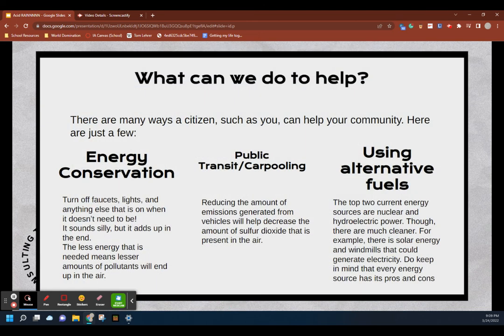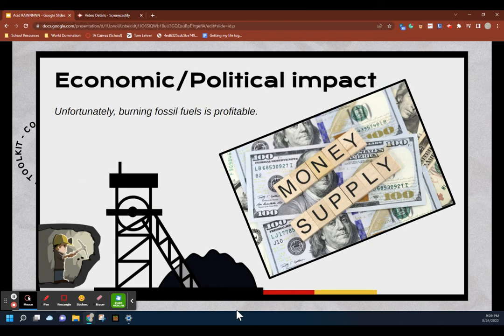Some things we can do to help reduce the amount of sulfur emissions is to conserve energy, utilize public transportation, and use alternative fuels. It became clear that it could be solved only at considerable cost, and economic and political factors are now inexorably linked in any consideration of acid rain reduction. The most efficient way to stop acid rain is to stop burning fossil fuels. Doing this would affect the economies of countries that generate most of their energy through fossil fuels.